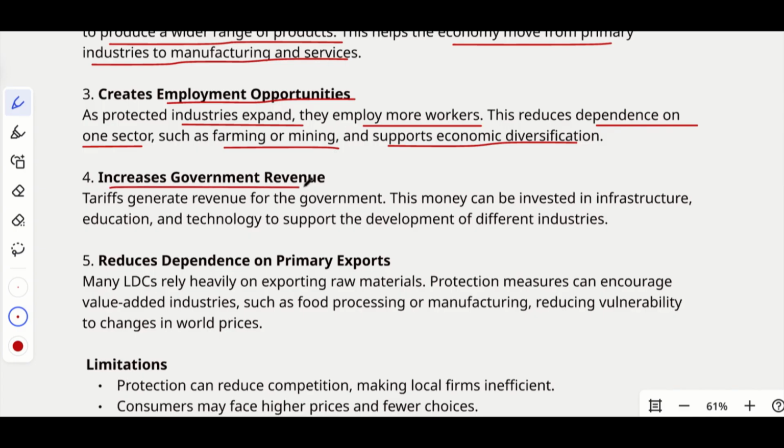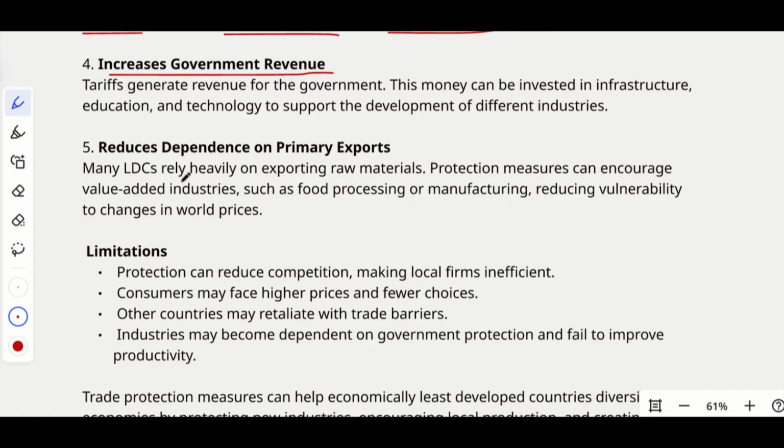And definitely it will increase the government's revenue, right? When there is more protection, it will improve the revenue of the government. So tariffs generate revenue for the government.